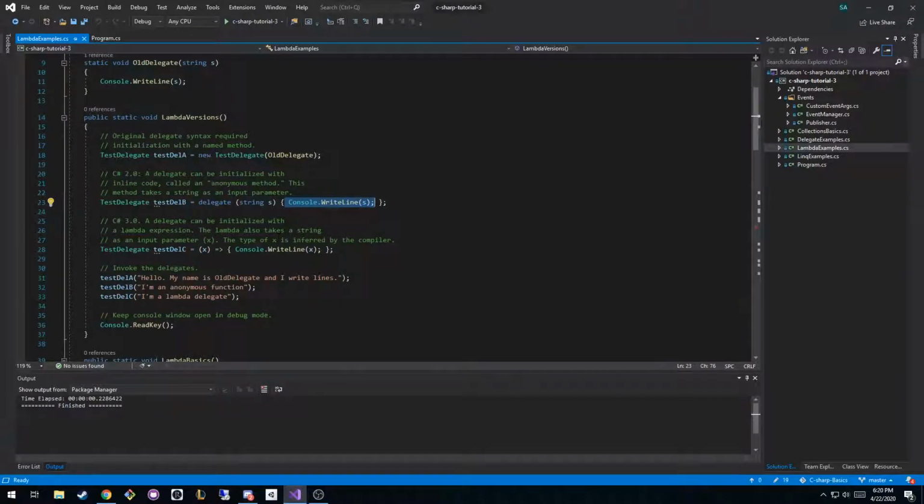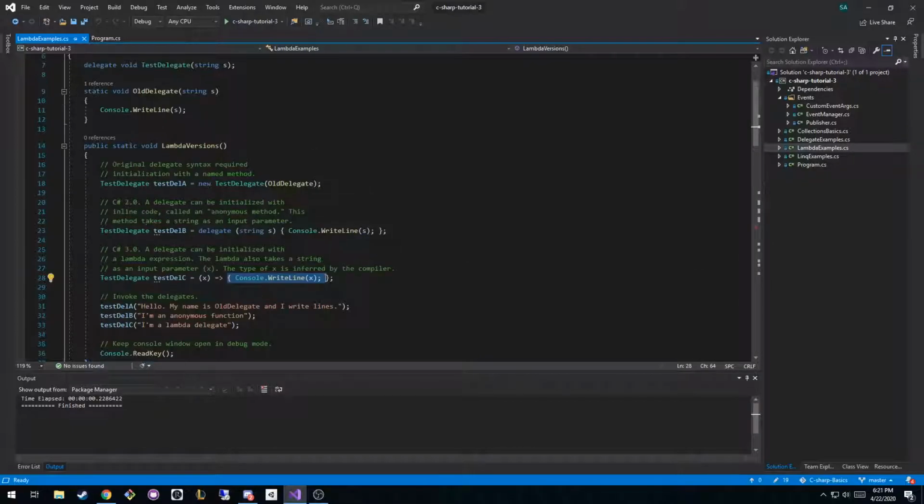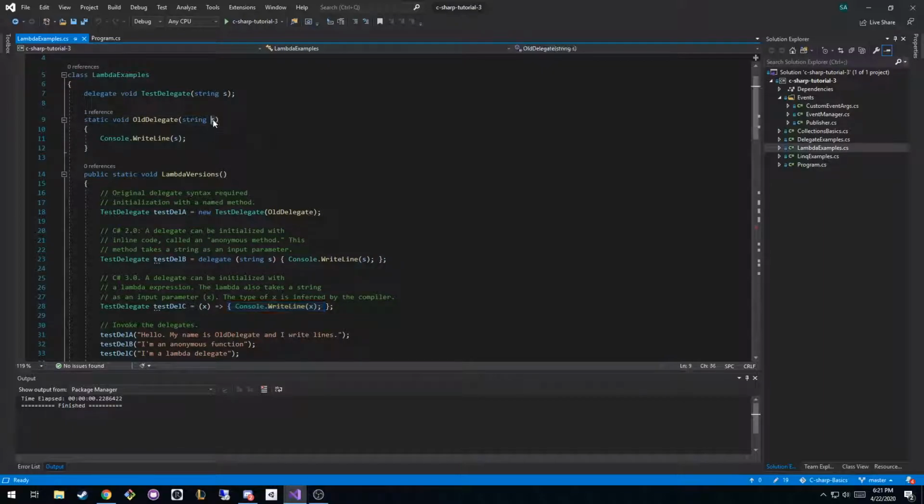And then they said, okay, everybody's moving towards this lambda syntax, which is a way to write an expression. What you're saying is, when this delegate is called, it takes in a parameter, we're going to call it x, and what do I do with that parameter? The body of the function is this, right? So this is equivalent to saying string x, if we were using the same variable name, and then Console.WriteLine x. So this is converting from this format to this format.